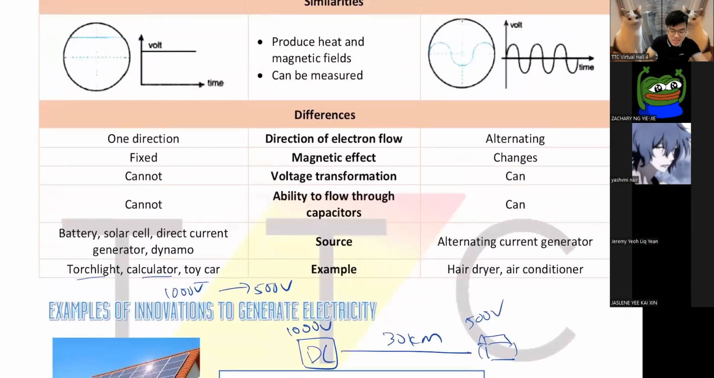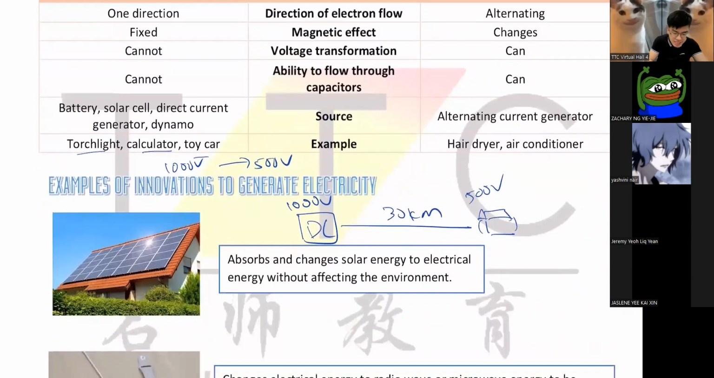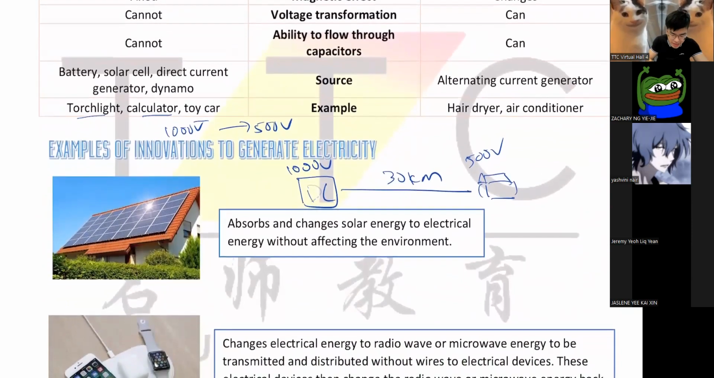That's why Tesla said, no, we should not use DC. Because with AC, if we use an AC generator, even though your house is 1,000 kilometers away, by the time the electricity reaches you, you will maybe still get like 990.